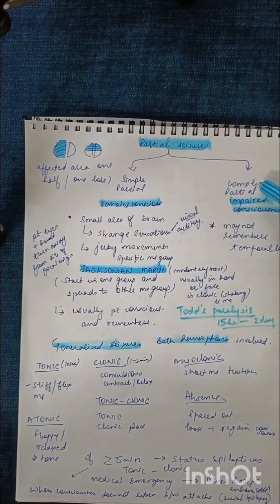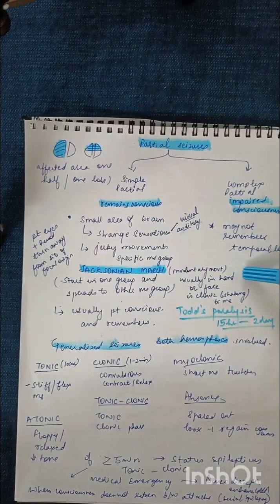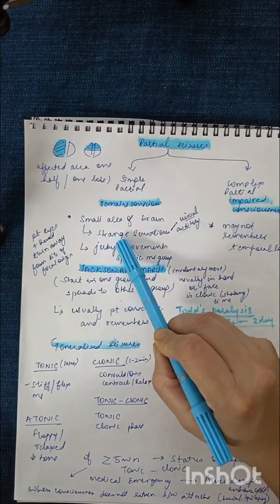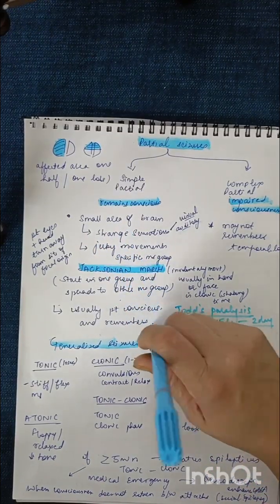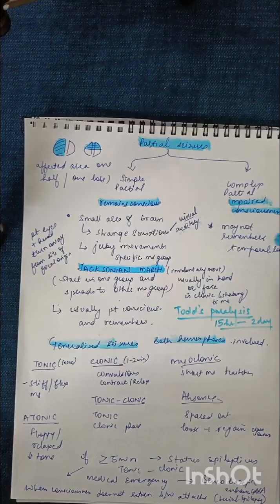Fine. And in complex partial, the presentation is the same, but here the patient is not able to remember anything, and it basically involves the sensory cortex, that is the parietal lobe, and the frontal lobe is more involved. The occipital lobe is also involved. Here the temporal lobe is involved. In the complex partial seizure, where there is loss of consciousness, the temporal lobe involvement is more.